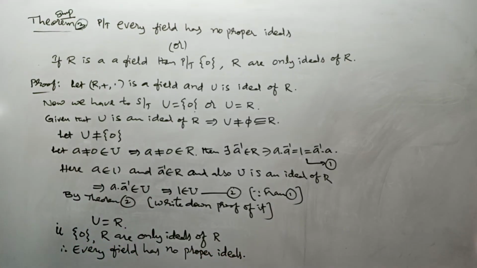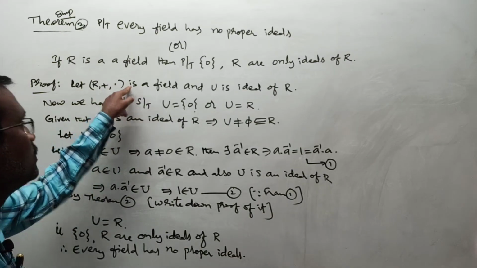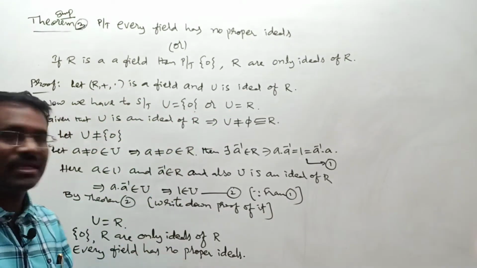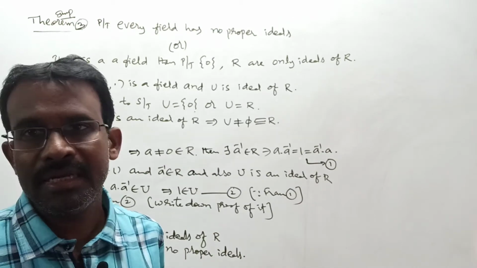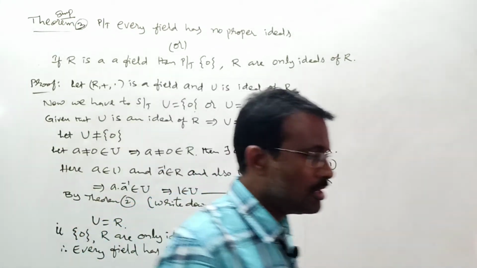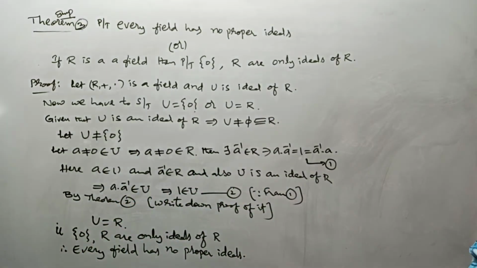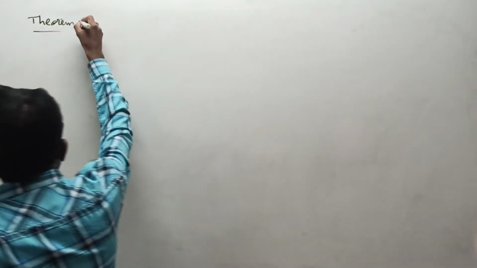That's all. Whenever you can take a field, just improper ideals only exist. There won't be proper ideal. This is again one of the strong property. Yes. Now see theorem number 4.